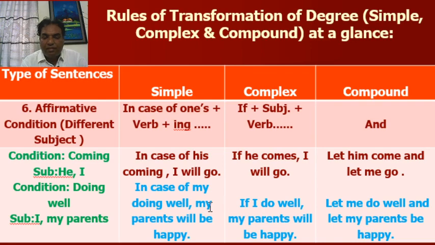Look at the second example, complex sentence. If I do well, my parents will be happy. Look at this sentence. The subject, I, and my parents are different. So, look at the simple sentence. In case of my doing well, my parents will be happy. And compound, let me do well and let my parents be happy.